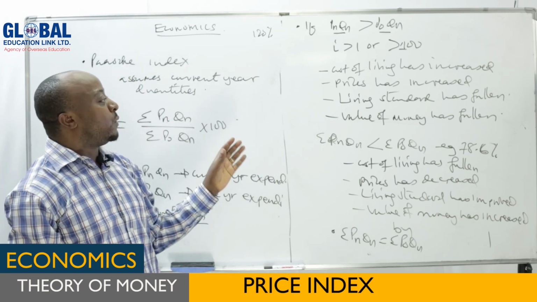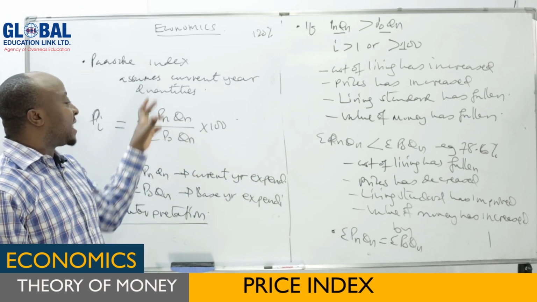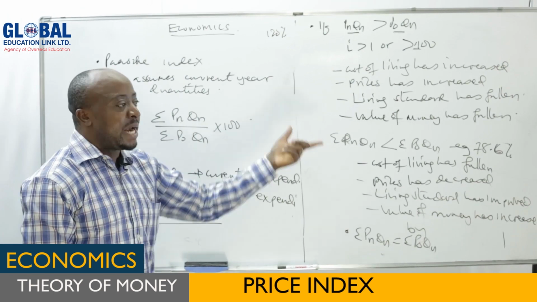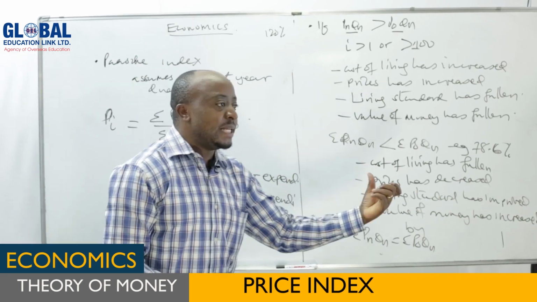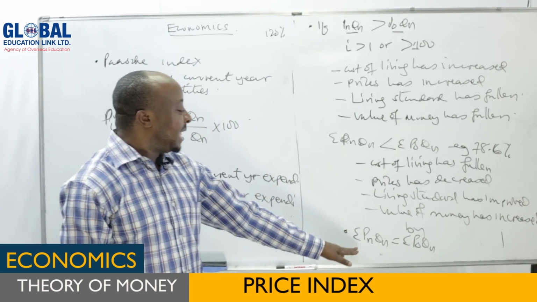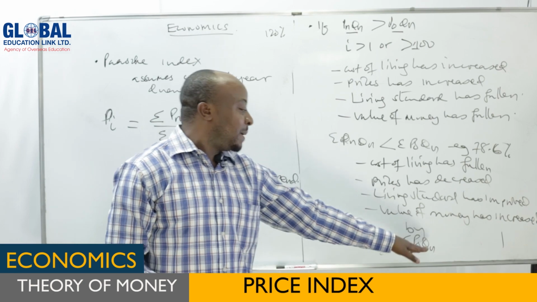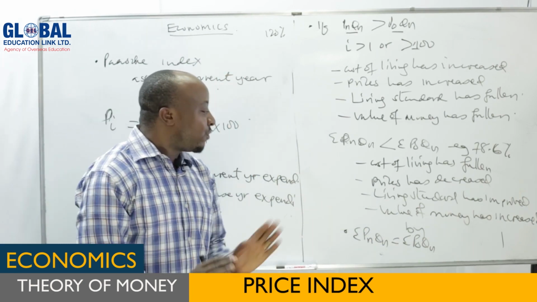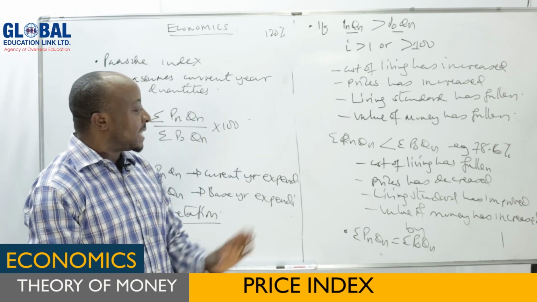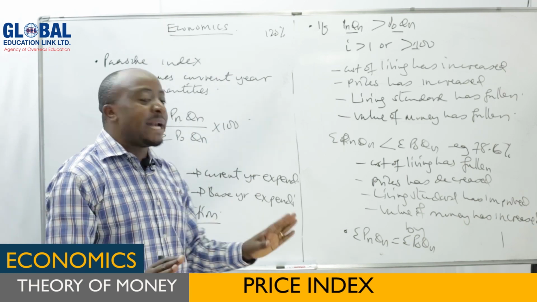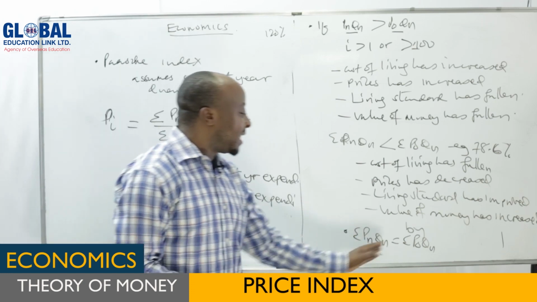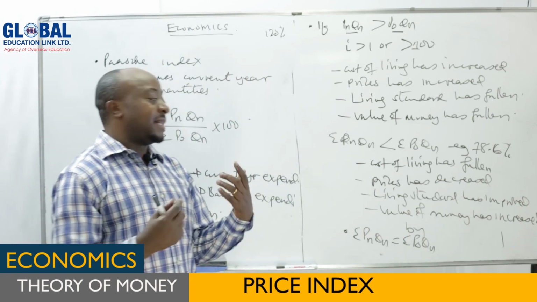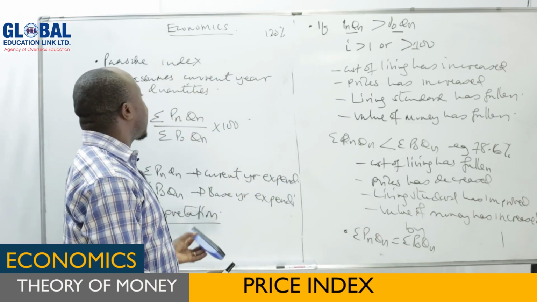It means if you don't multiply by 100, you will end up getting 1. If you multiply by 100, it will be 100. So if you get 1 or 100, this implies that the expenditure in the current year is equal to expenditure in the base year. For that case, nothing has changed. The same cost of living, the same prices, the same living standard, and the value of money is just the same, because the expenditure in the two years is just the same. That is for the case of these two.